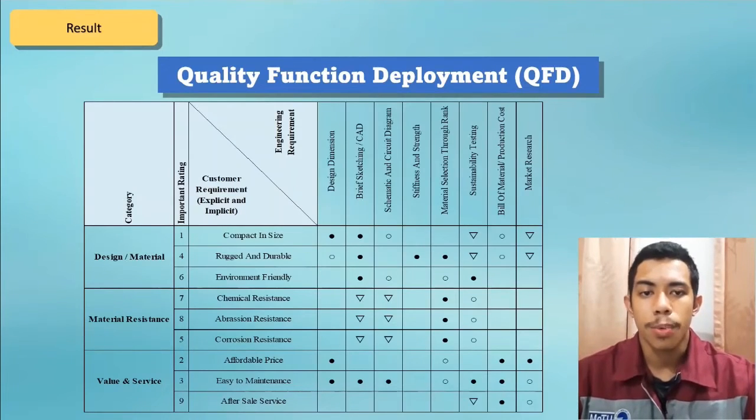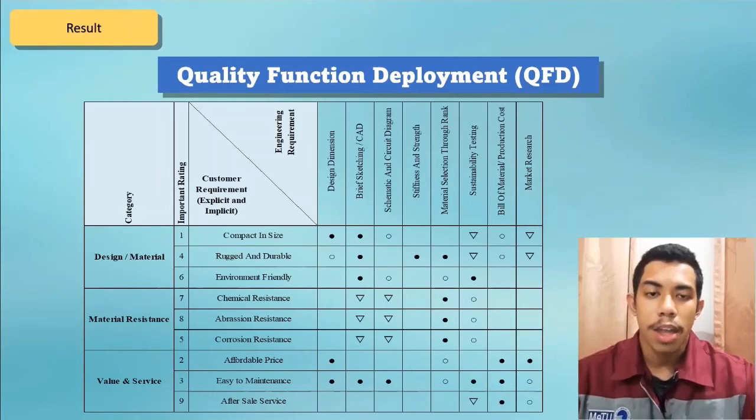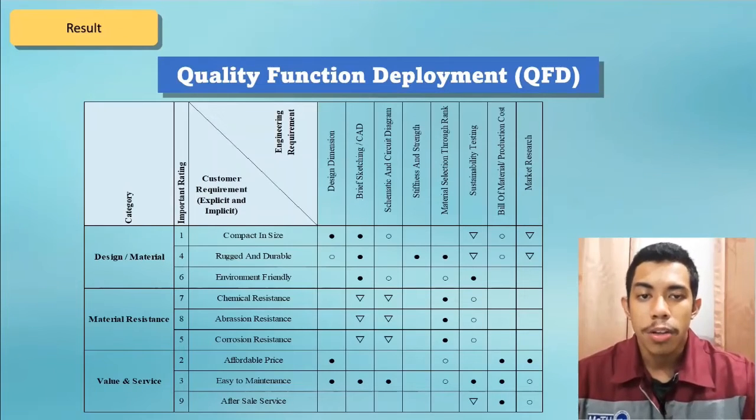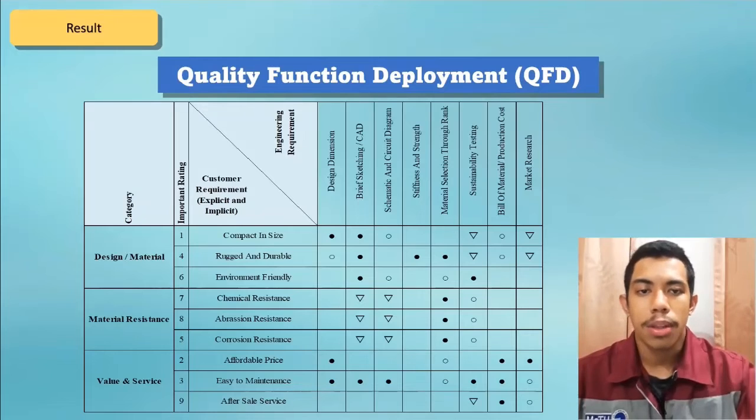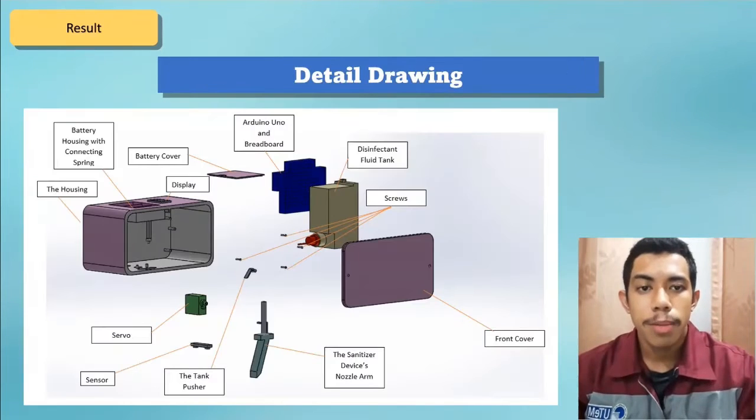Next is QFD, or Quality Function Deployment, or House of Quality. House of Quality, or QFD, helps to make relationship between the customer requirement and engineering requirement. This can save more time for us to make the conclusions to build a product. After we obtain the relationship between these two elements, we can make a ranking to obtain which one needs to be our priority. Next, we'll move to detail drawing.